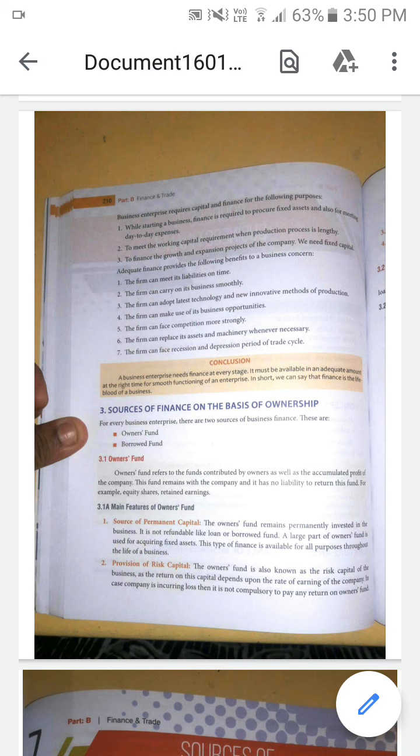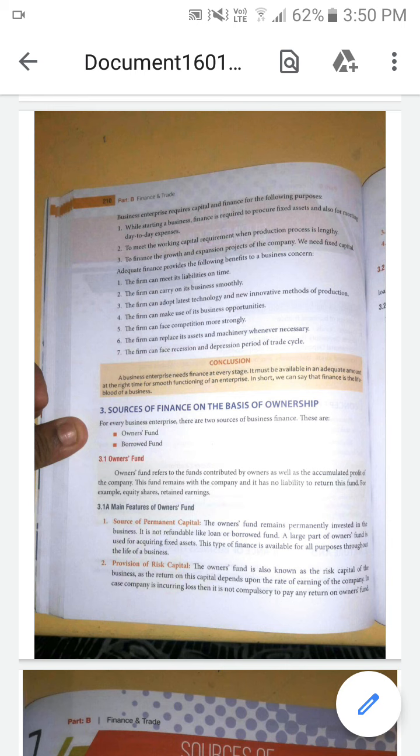Some of the main features of the owner's fund are: it is a permanent capital, it is considered as a provision of risk capital, and no security is required. The first one is permanent fund. Permanent capital means the owner's fund is considered a permanent investment in the business. It is not refundable like a loan or borrowed fund. A large part of the owner's fund is very useful for acquiring or purchasing fixed assets.